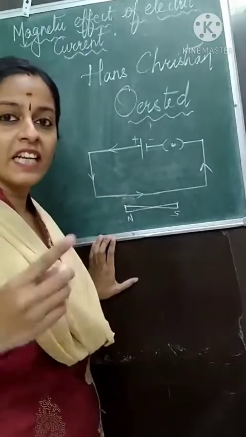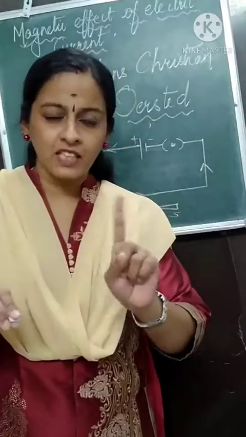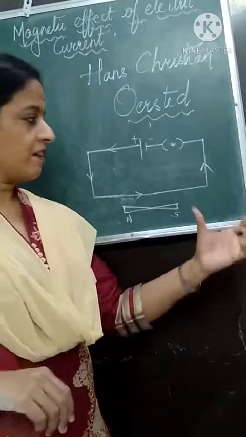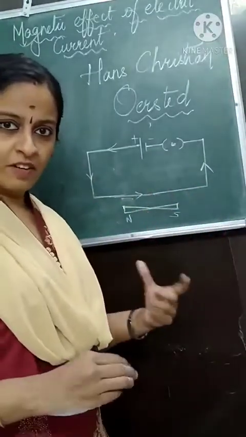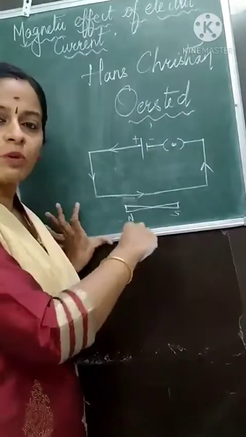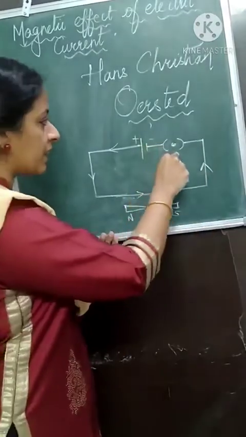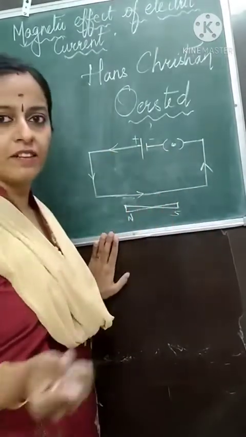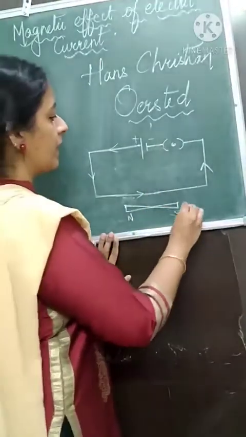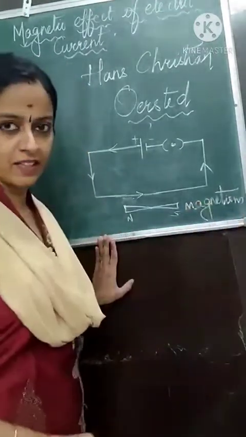That means, when will a compass needle deflect? The north pole will deflect when there is a magnetic field created. If you bring a bar magnet towards it, the needle will also get deflected. Here there is no magnet, but electric current is passing and the needle deflected. This means that electric current is producing magnetism.